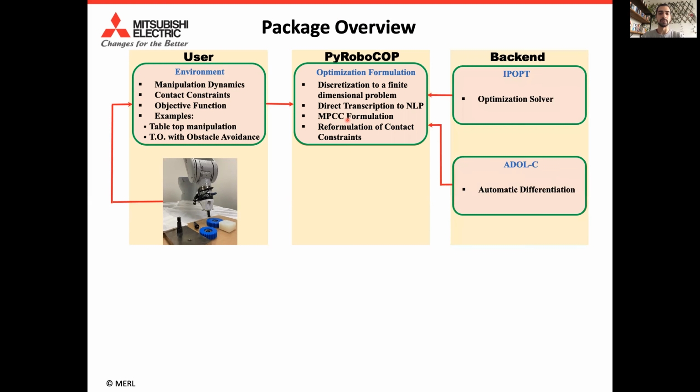Once we have formulated the problem, in the backend, we paired with two tools, the solver IPOPT and ADOL-C, which provides automatically the derivatives of all the constraints to the solver. These are both open source tools. And then PYROBOCOP can solve our MPCC problems, and in case it gives us back the optimal control input and the optimal trajectory.